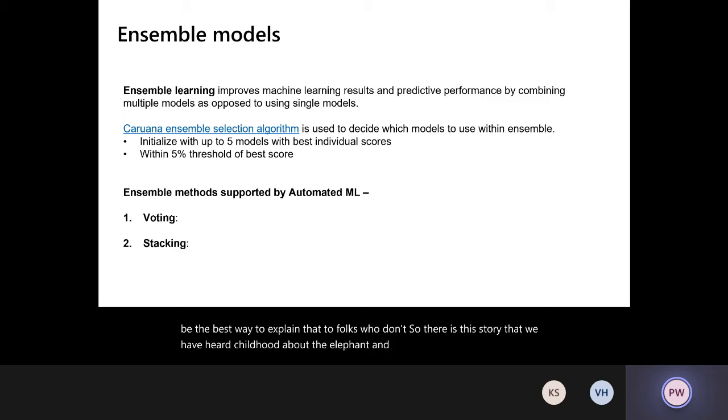Each of the blind men is touching the elephant, and some of them find the leg, some of them find the trunk. Each of them has a different perspective of that elephant. But when we combine all those perspectives, that's when we understand that it's an elephant.